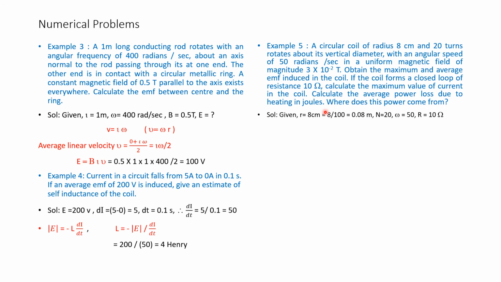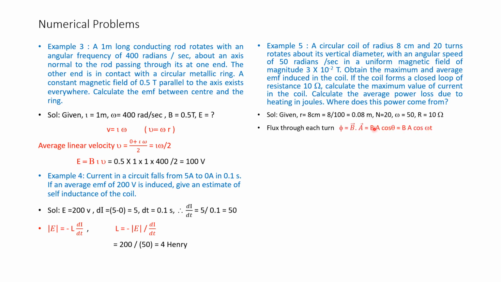Solution. First we will calculate the flux. Flux through each turn, phi, is given by phi is equal to B dot A, eliminating the vector sign and substituting by a dot product. We know phi is equal to BA cos theta, where theta is omega t, because theta is varying with angular velocity with respect to time.